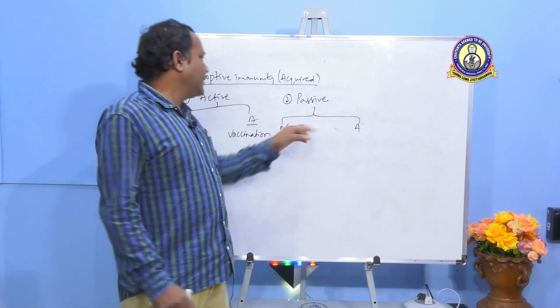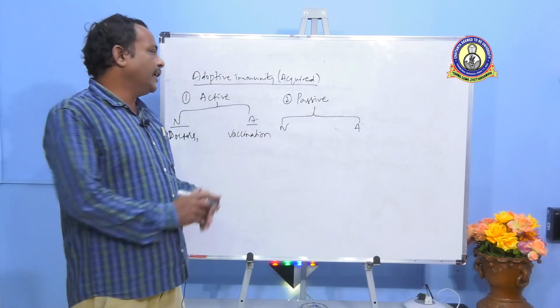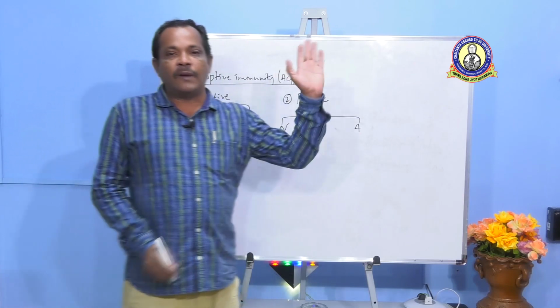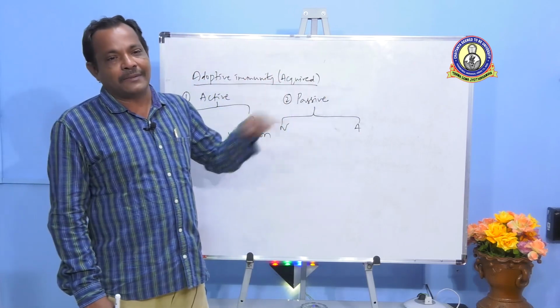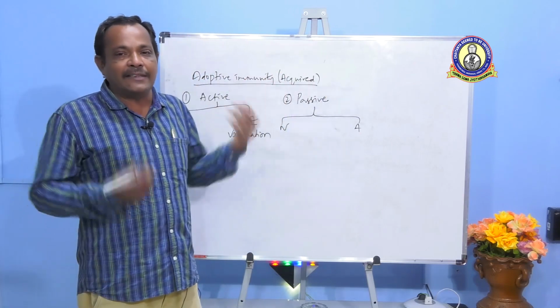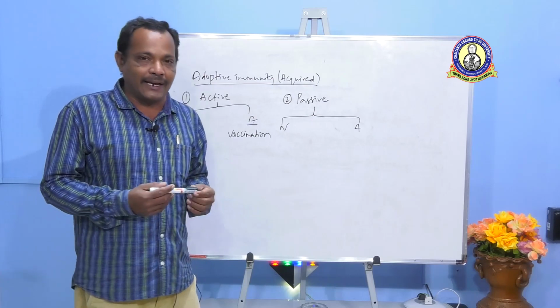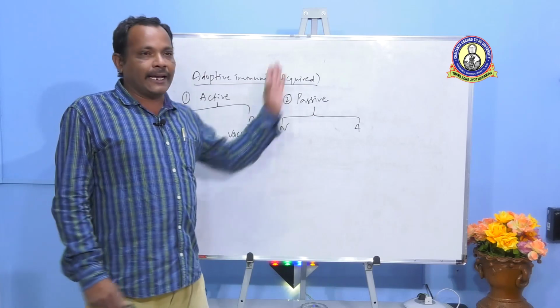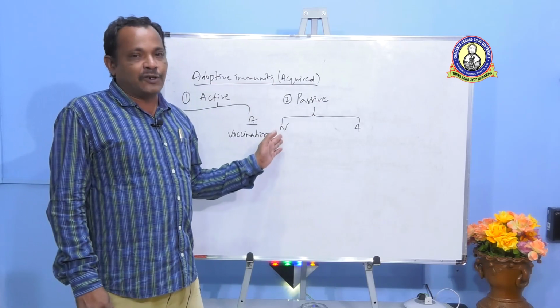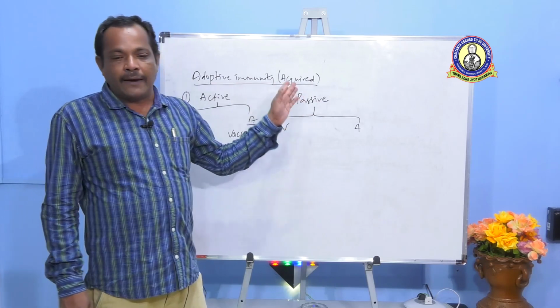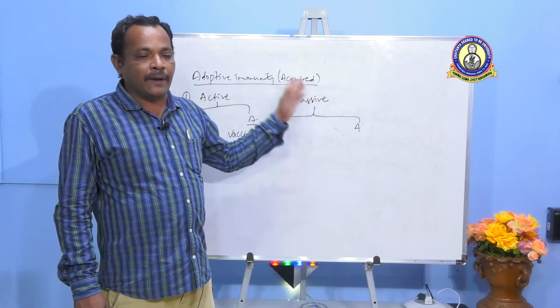Now, coming to passive type of immunity, here there is no involvement of host immune system. Directly an individual gains the ability to offer resistance against a disease causing agent. Again, it is classified as natural passive immunity and also artificial passive immunity.